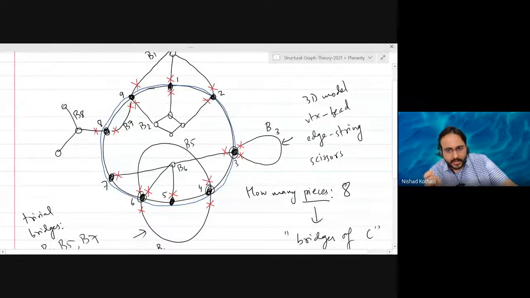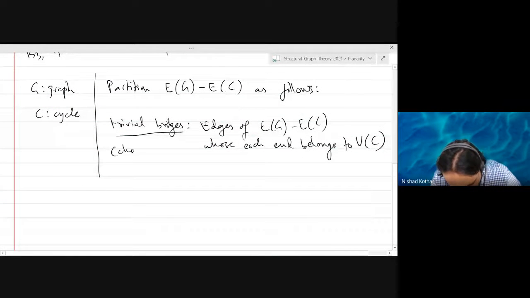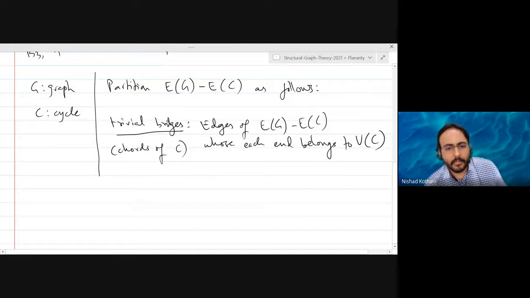We are looking at all the edges of the graph that are not edges of the cycle, but each end is on the cycle, right? So you can think of them as chords of the cycle. You might have used this term in one of your assignment problems. Maybe when you talked about induced cycles generating the cycle space, you might have thought about chords of a cycle. So this is the same concept in case you thought about it. So these are also called chords of the cycle C.